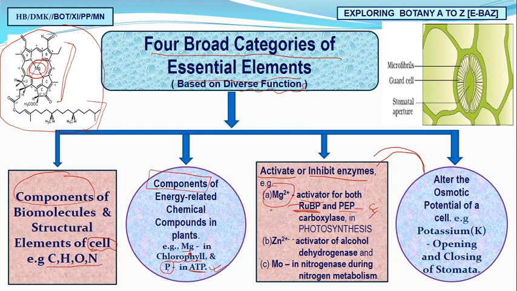So Rubisco is in the C3 plant, and PEP carboxylase in the C4 plant. So what happens in photosynthesis? The Mg++ is the activator. Similarly, if you study alcohol dehydrogenase, Zn++ is the activator. Similarly, in nitrogen fixation, if you are going to study nitrogen metabolism, we will study it in the last topic.